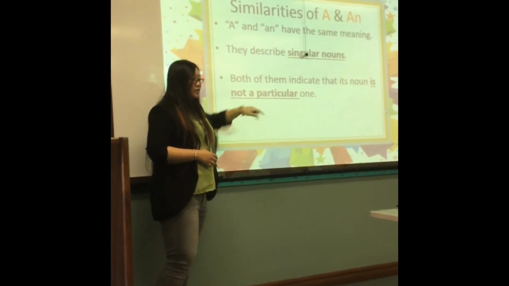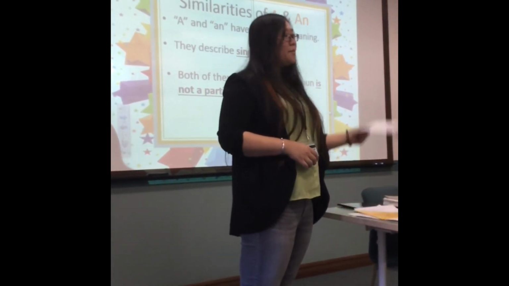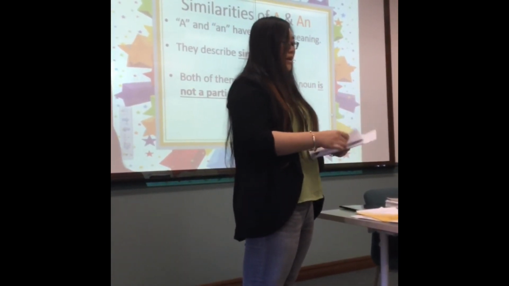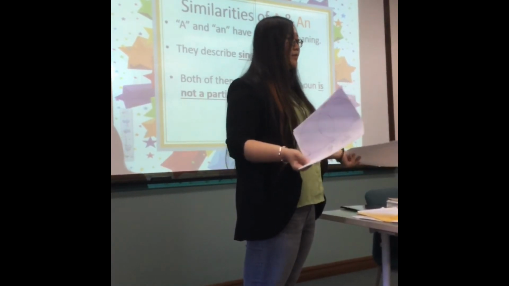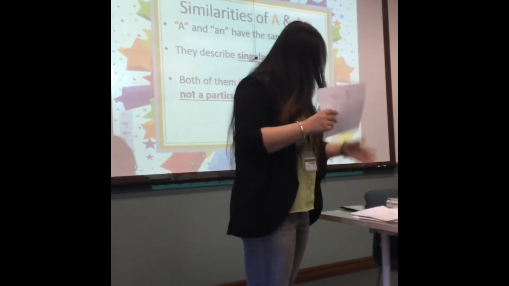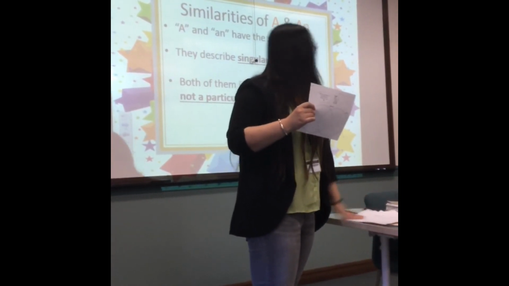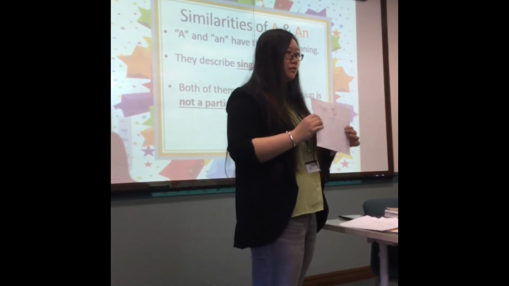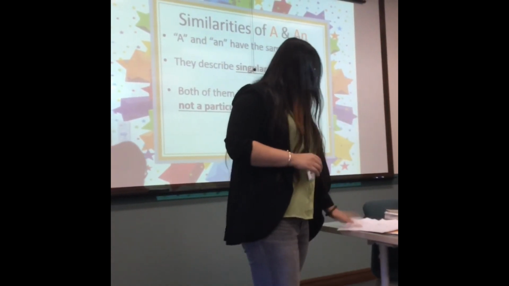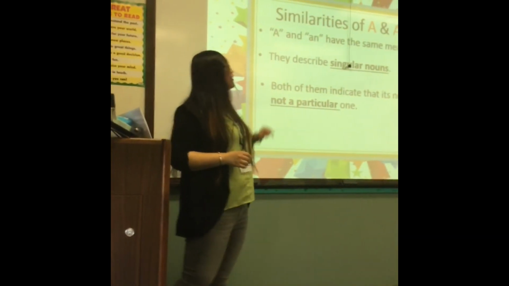As I said, I have lots of paper. I can pick paper from it, I can choose a paper, any paper, but I will choose one. If I want to choose a particular one, the special one from this paper, I can say the paper. So it's not a particular one.